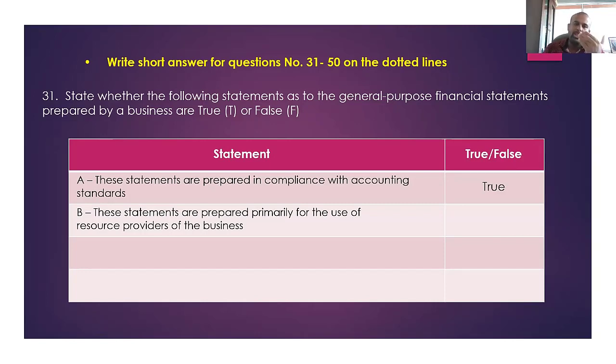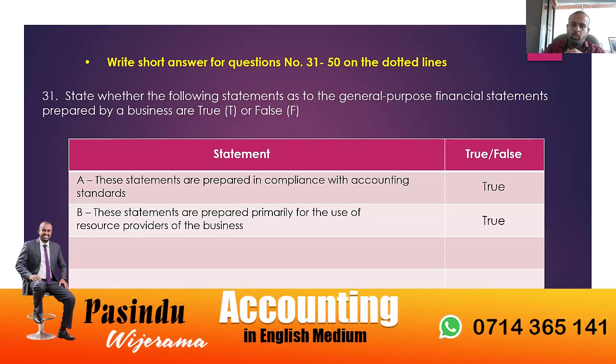Managers are internal stakeholders, and for internal stakeholders there is a separate set of financial statements called special purpose financial statements, where you have more detailed information. Therefore, general purpose financial statements are provided for the external fund providers. The answer is true.